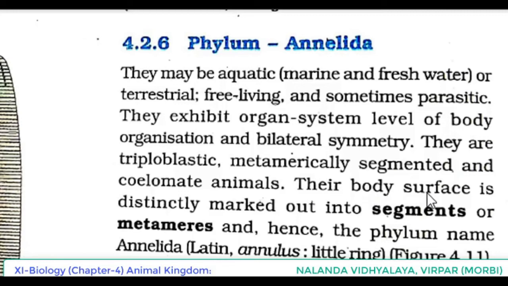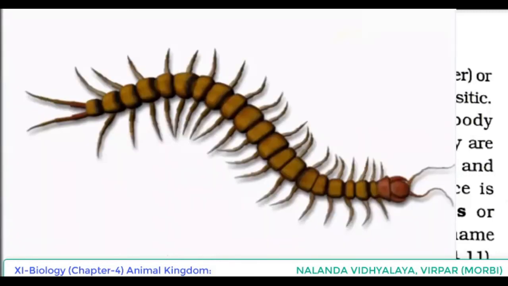Their body surface is distinctly marked out into segments or metameres, and hence the phylum name Annelida. The word is originated from Latin annulus. Annulus means little ring.